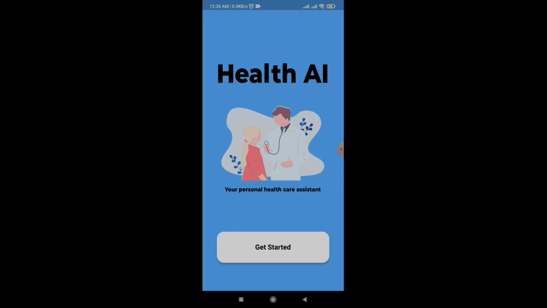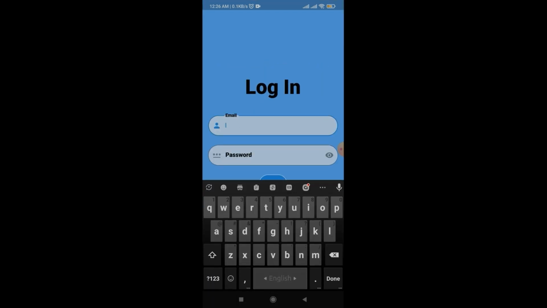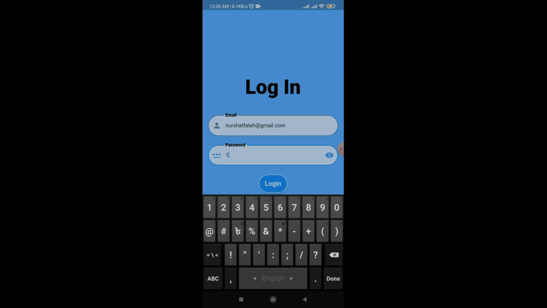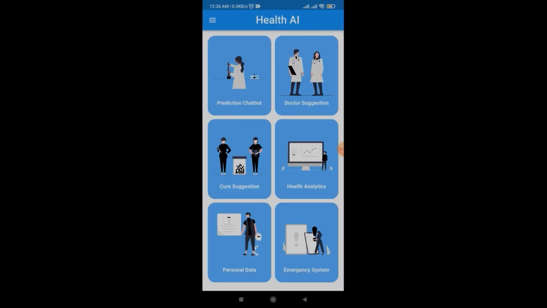So here is our app. I'll press get started and then I'll provide my email address and also password for login. So now you can see our home page. You can see that we have 6 modules here: prediction chatbot, doctor suggestion, cure suggestion, health analytics, personal data and emergency system. Now I'll give you brief overviews of all of these modules.